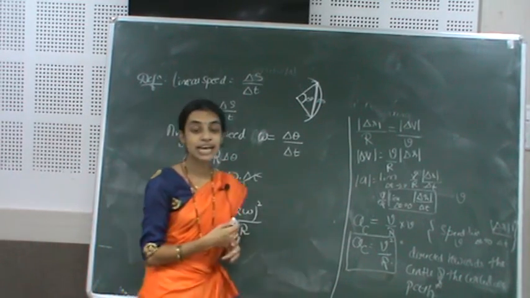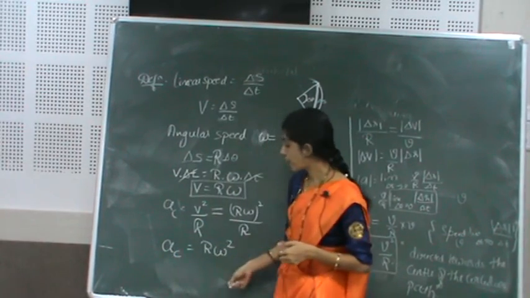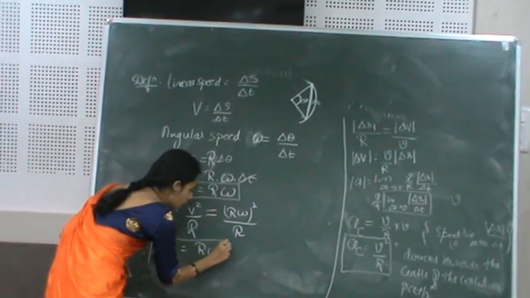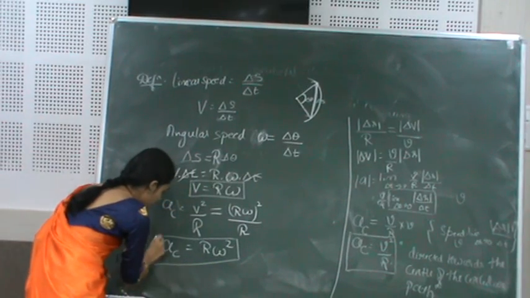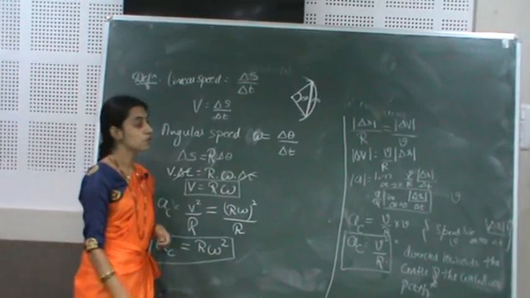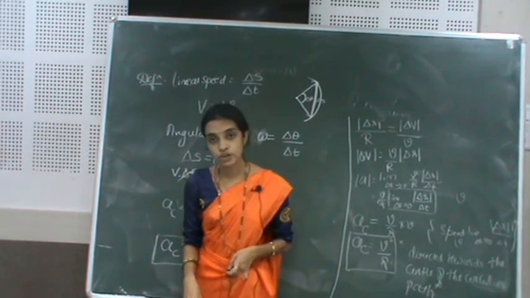So the expression of the centripetal acceleration in terms of angular speed is what? That is a_c is equal to R omega square. This much concept is regarding uniform circular motion.